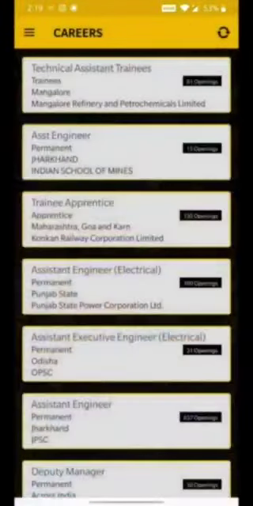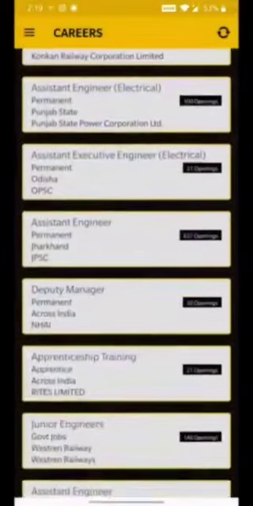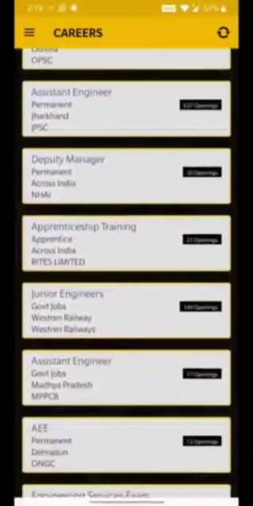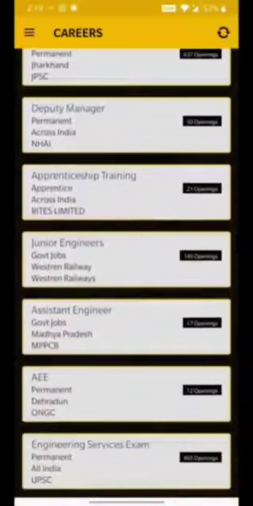Next, presenting you with the careers section. All kinds of job seekers, especially engineers from civil, mechanical and electrical background, can find the jobs as per their interests. With our constantly updating team, you can stay updated with the latest vacancies across India. The good part here is that we cover the jobs both in private as well as government sectors.